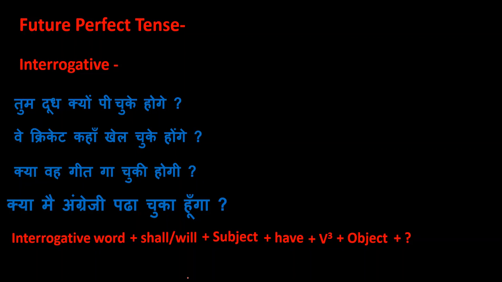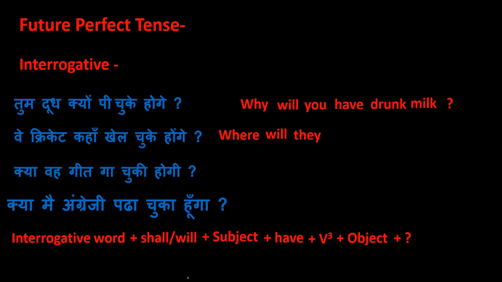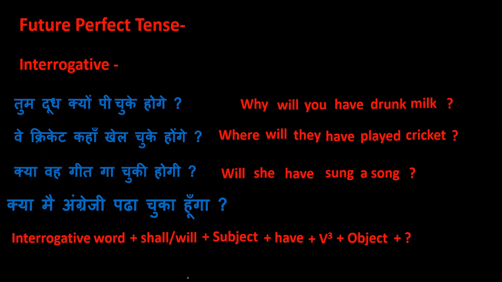Let us try to translate these sentences. तुम दूध क्यों पी चुके होगे? Why will you have drunk milk? वे क्रिकेट कहाँ खेल चुके होंगे? Where will they have played cricket? क्या वह गीत गा चुकी होगी? Will she have sung a song? क्या मैं अंग्रेजी पढ़ा चुका हूँगा? Shall we have taught English?